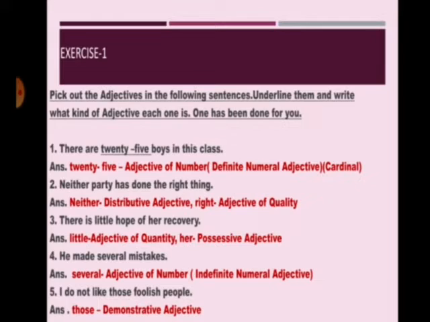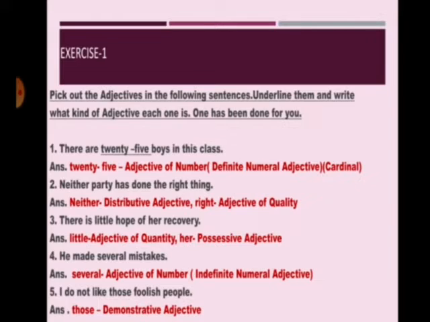Second, neither party has done the right thing. So what is neither? Distributive adjective. What kind of thing has neither party done? Right thing. So what is right? Adjective of quality. Third, there is little hope of her recovery. So here, how much hope is there for her recovery? Little hope. So what is little? Adjective of quantity. Whose recovery? Her recovery. So what is her? Possessive adjective.